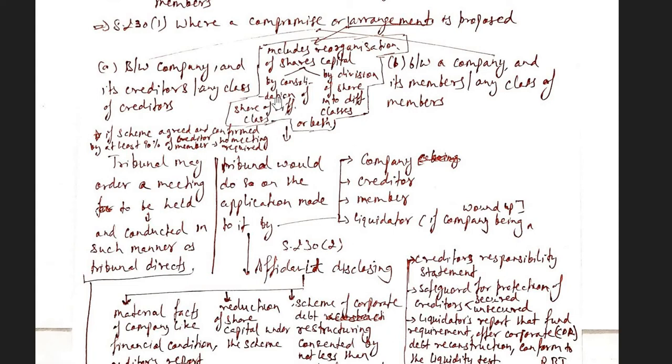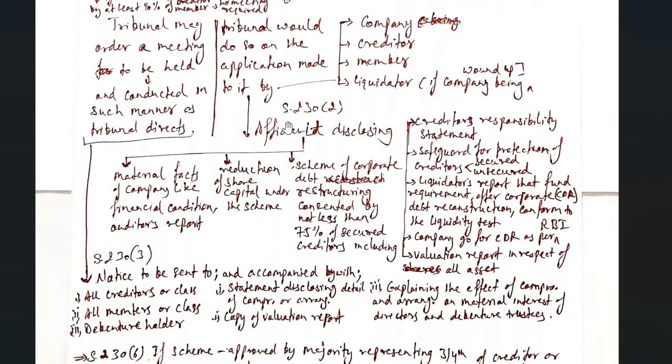You will consolidate all of them, or you may divide the share into different classes, or by both of these means you can do arrangement. So arrangement includes reorganization of share capital. It can be done by two ways: by consolidation of share of different classes or by division of share into different classes. Either any one of these ways may be used, or both of them will be used. This is how it is being done.